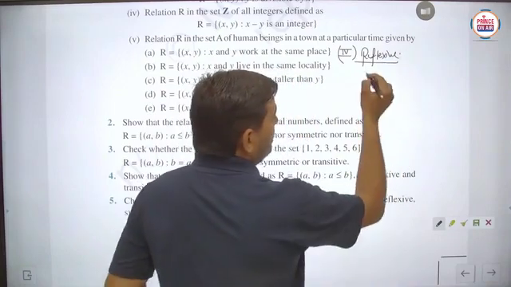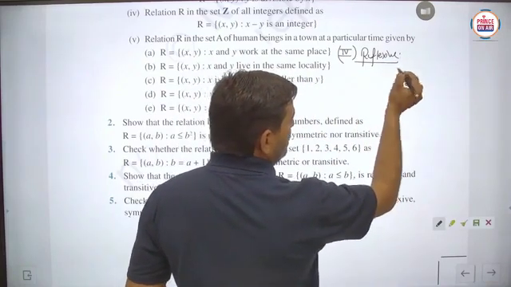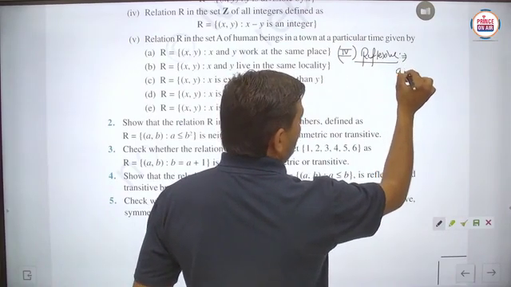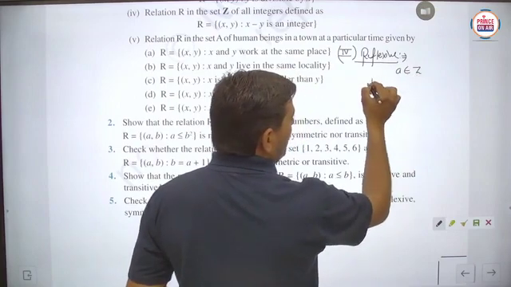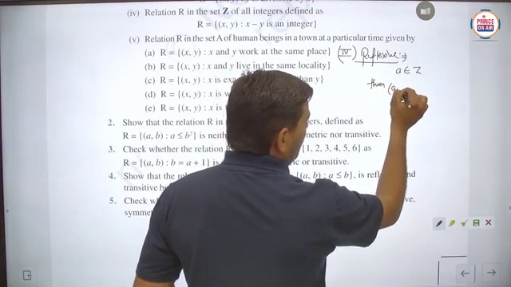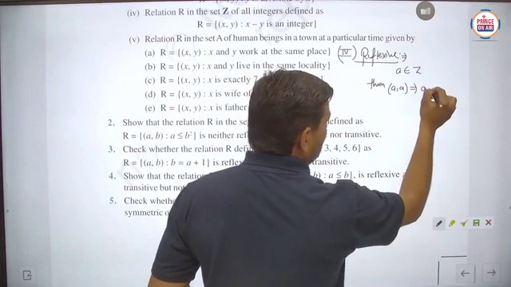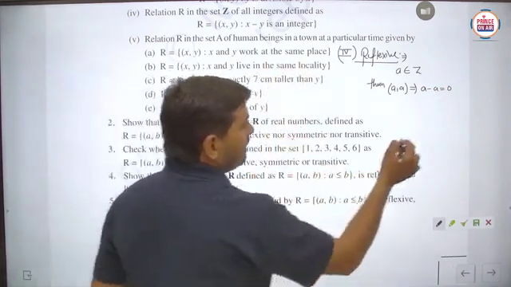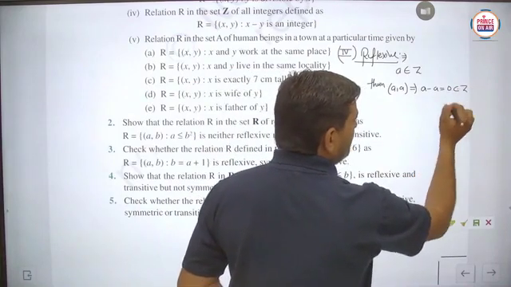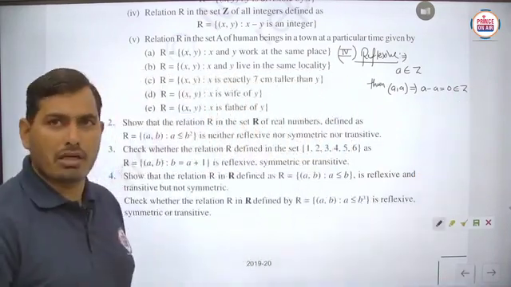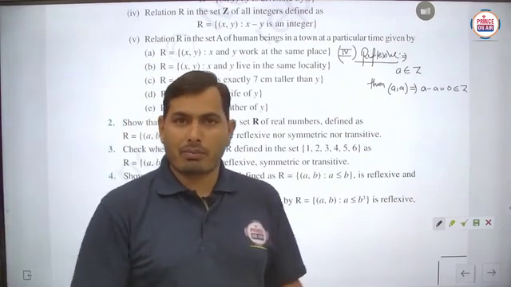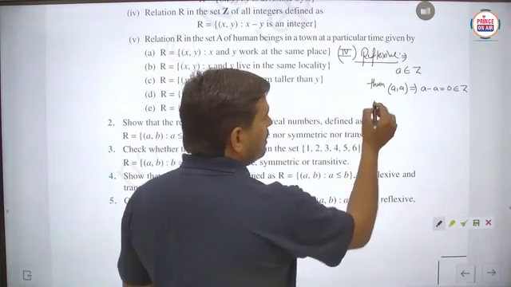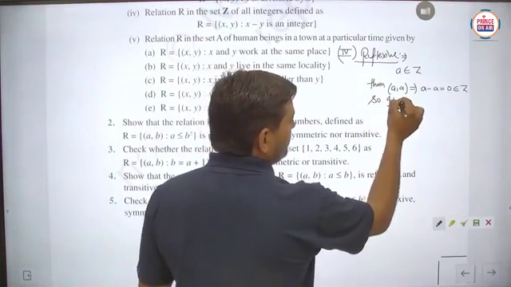So basically student, we have to check whether it is reflexive or not. For this part, any element a belongs to the set of integers. Then we have to check for (a, a), which implies that a minus a will be 0, and x minus y, that is 0, also belongs to the integers. If any integer is subtracted from itself, then definitely it will be 0, and 0 is always an integer. So it is reflexive.